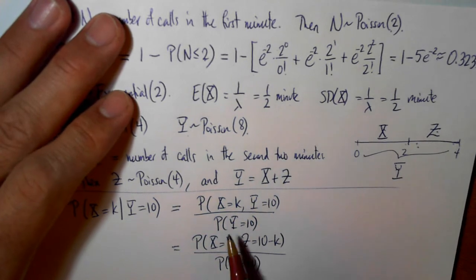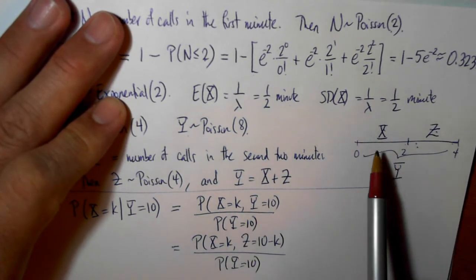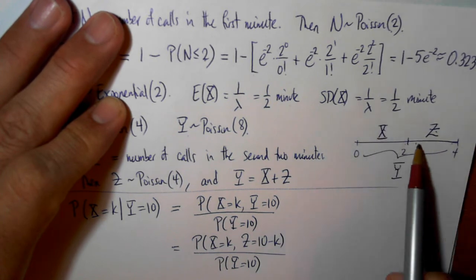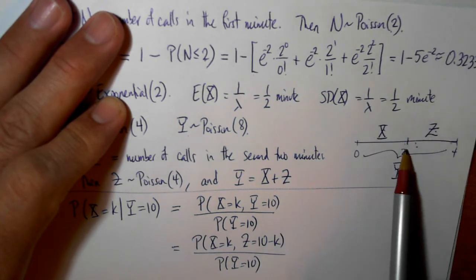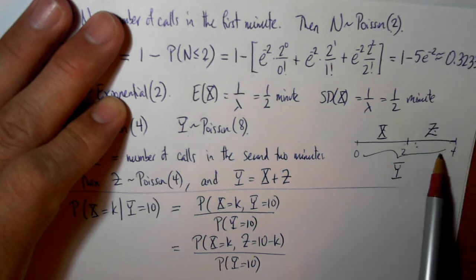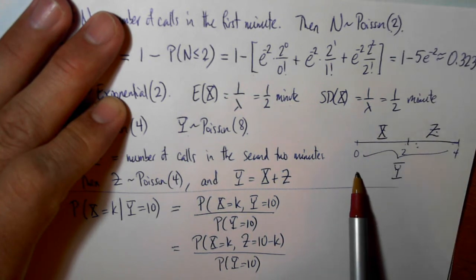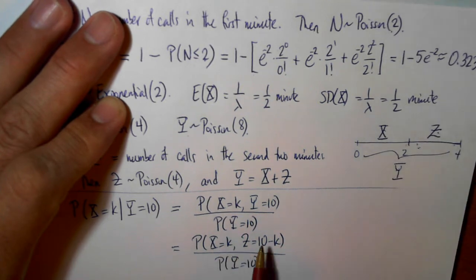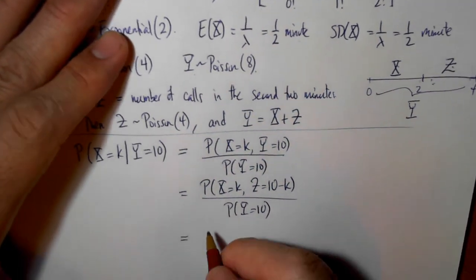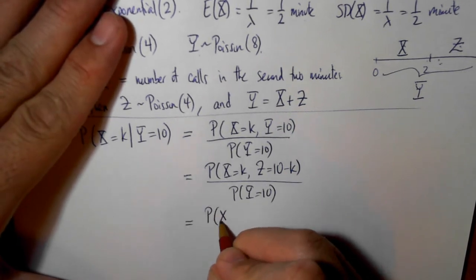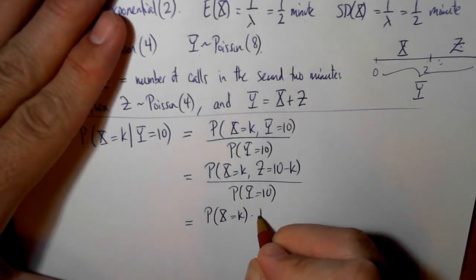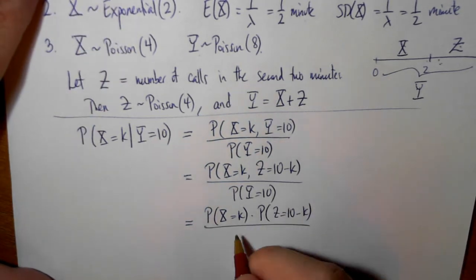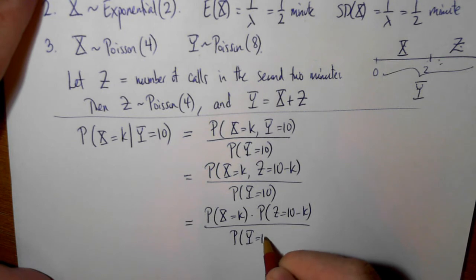Now why would I want to do this? Again, it's a Poisson process. One of our rules for a Poisson process is what happens in these 2 minutes is independent of what happens in these 2 minutes. So X and Y are not independent because they overlap, but these two intervals do not overlap, and so these two events are independent, and so therefore this splits up. So the probability that X is equal to k times the probability that Z is equal to 10 minus k divided by the probability that Y is equal to 10.